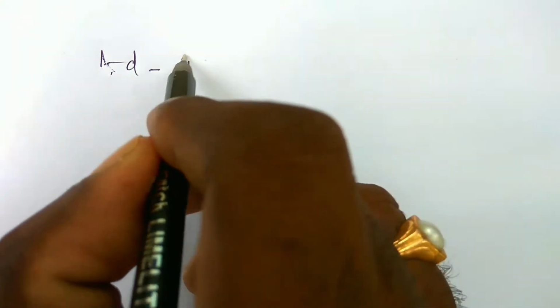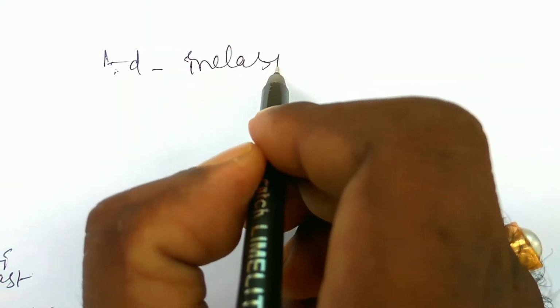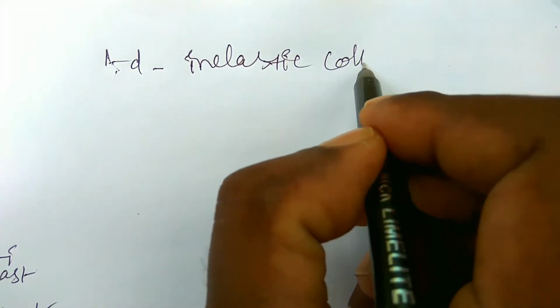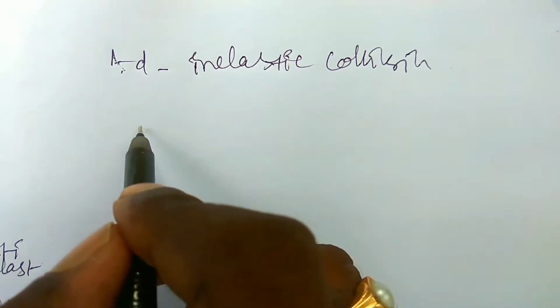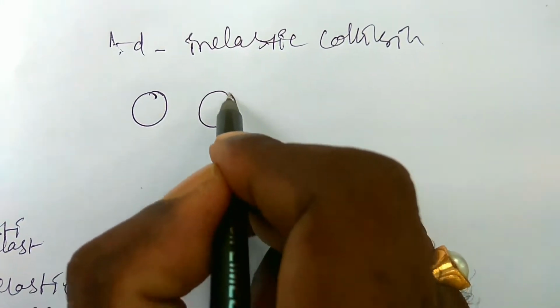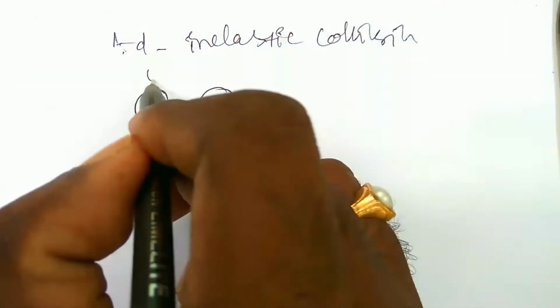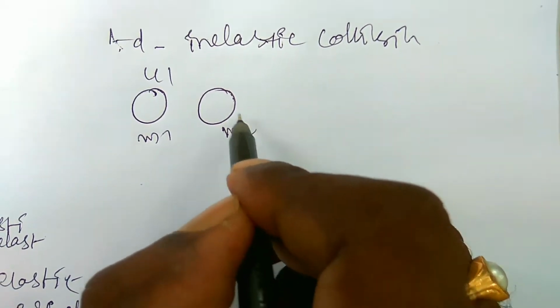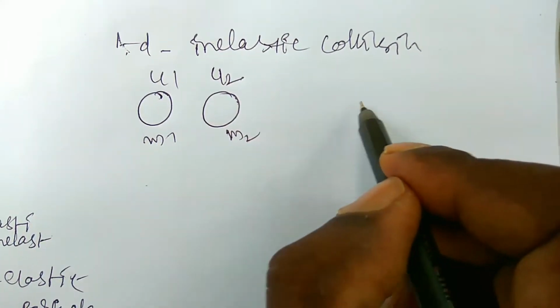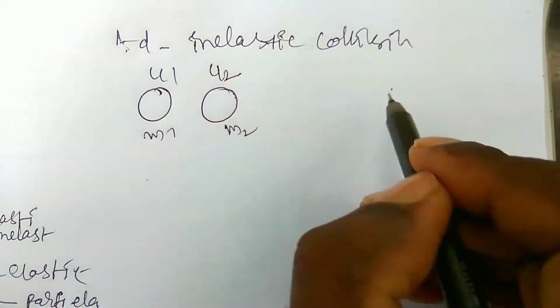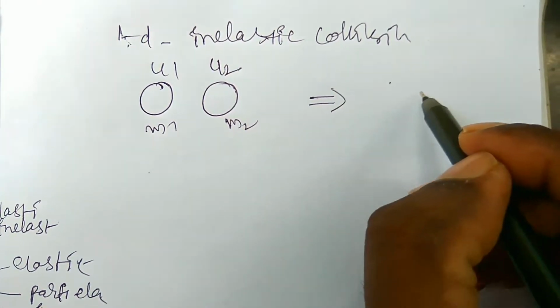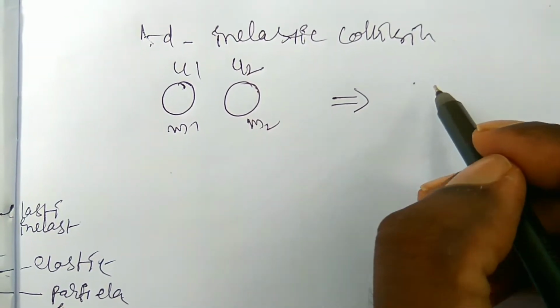In case of one-dimensional inelastic collision, what will be happening? Here there are two bodies, mass m1 with velocity u1 and mass m2 with initial velocity u2, participating in an inelastic collision.